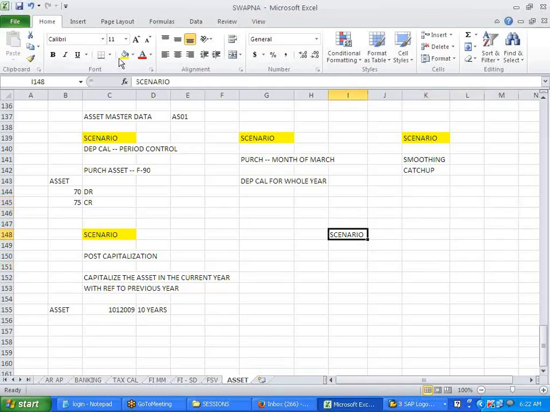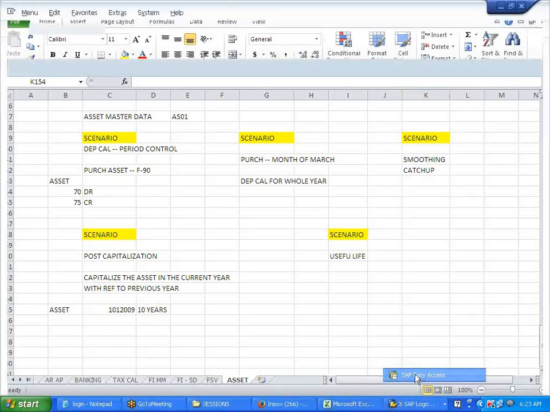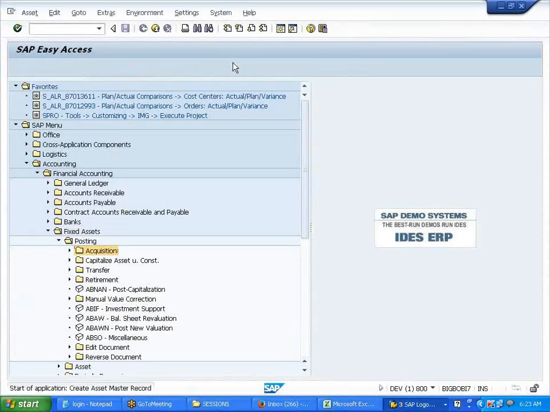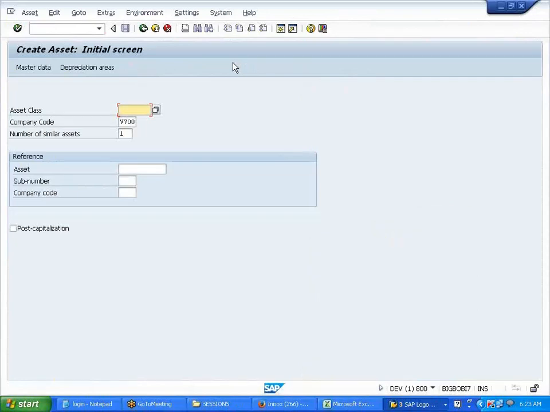Okay, next, that useful life, let us finish that. People are getting confused with the useful life. Now I'm testing a scenario with respect to useful life. /n AS01, I'm creating another asset.